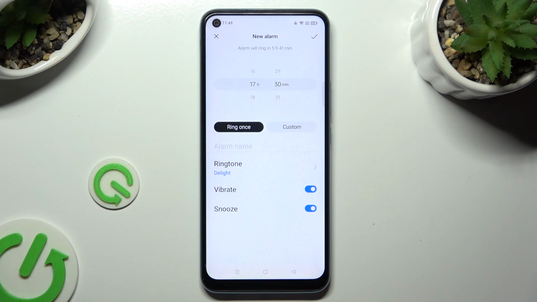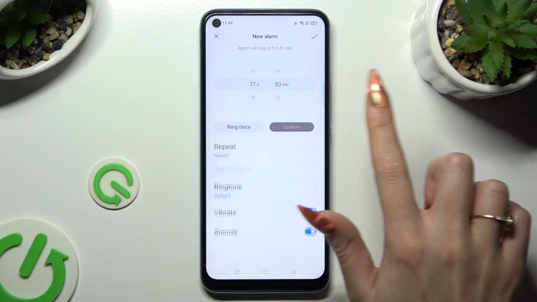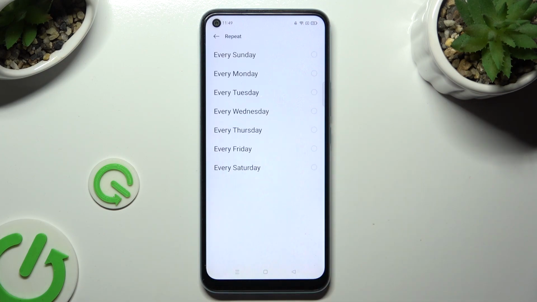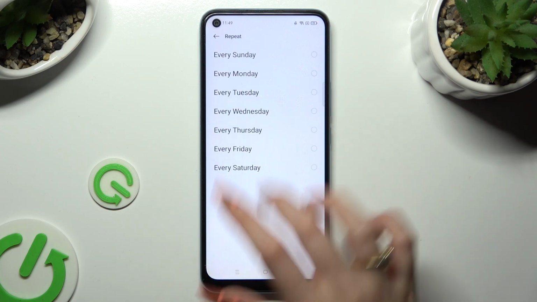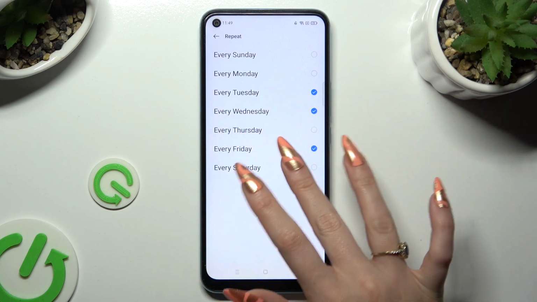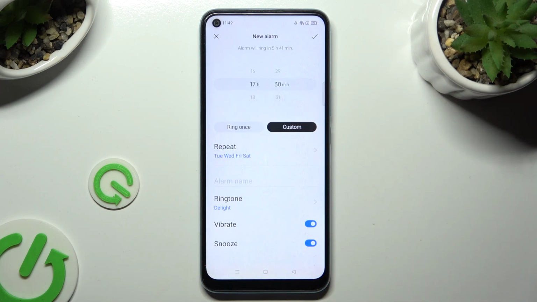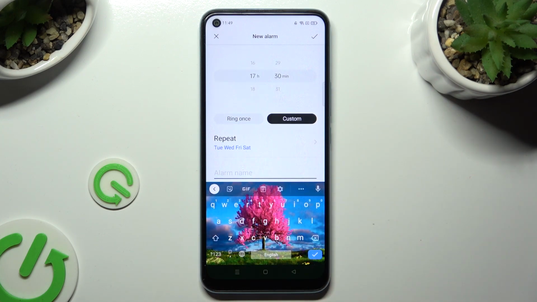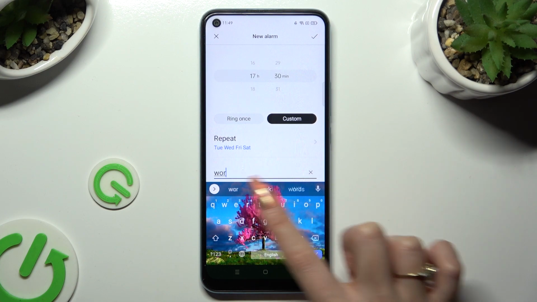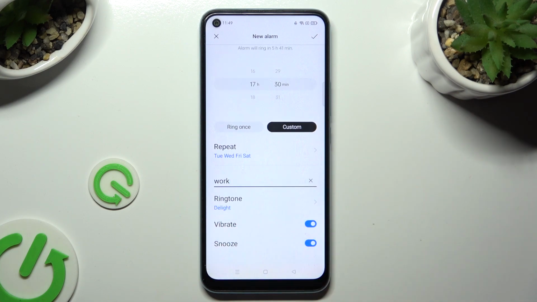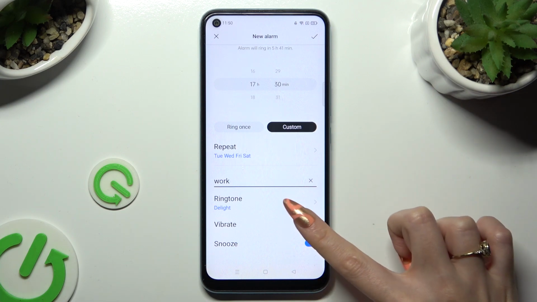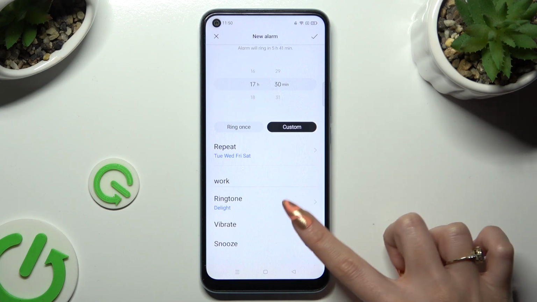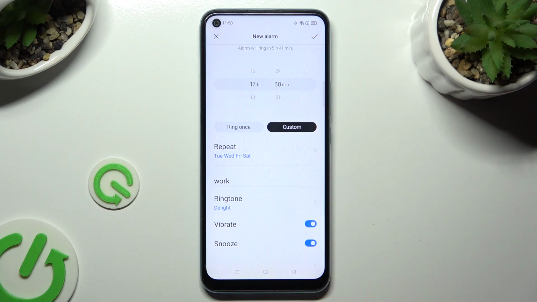If you decided to pick custom, click on it and tap on repeat. Then pick days of the week, and when you finished, go back. Now you can click on alarm name and label your alarm however you want to, if you want to. Next, tap on those two switches next to vibrate and snooze to switch off or on those two features.